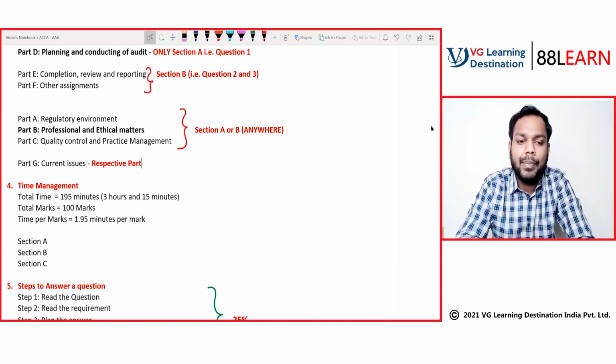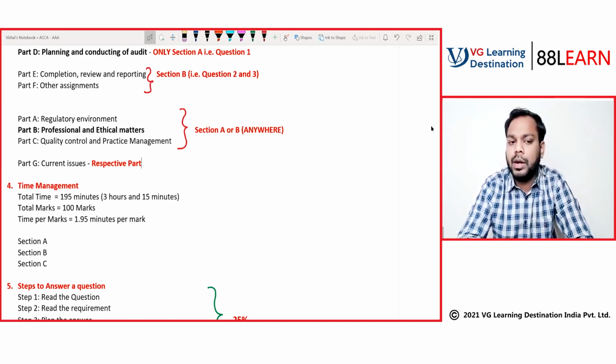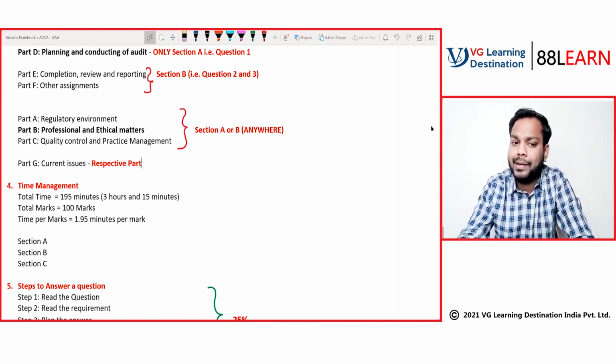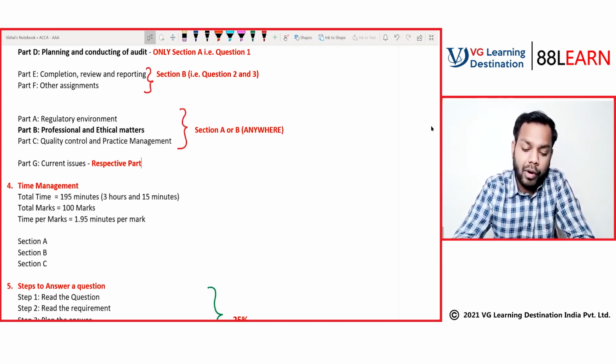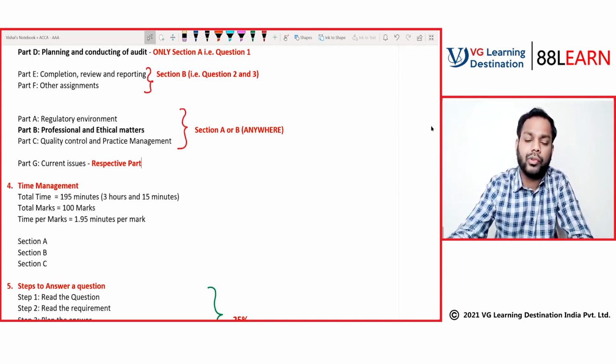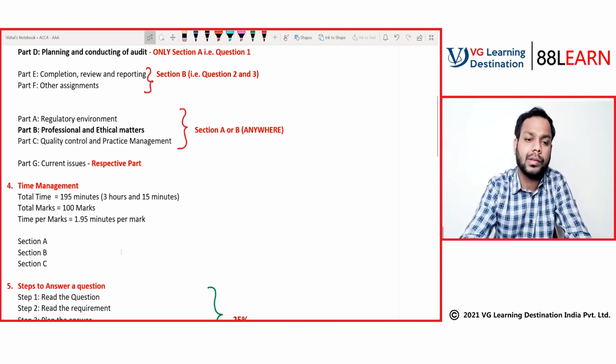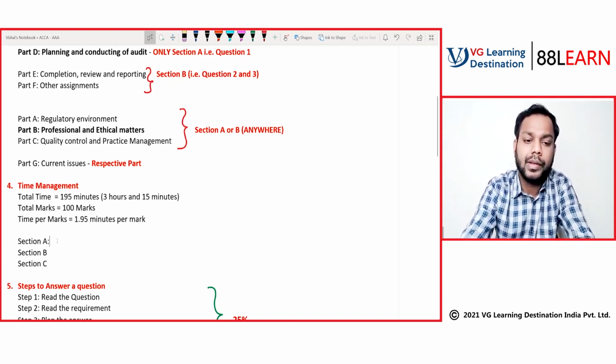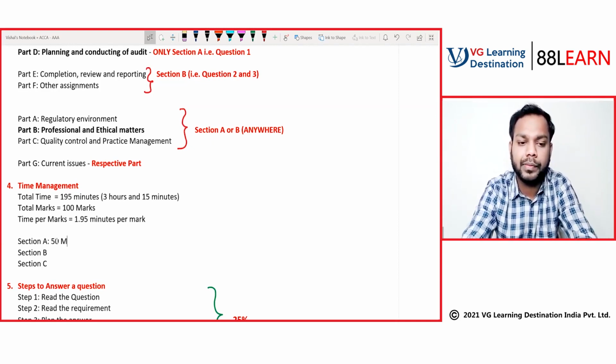The total time given to you is 195 minutes, which comes to around 3 hours and 15 minutes, and the total marks tested is 100 marks. So what is the number of minutes per mark? It is 195 minutes for 100 marks, which comes to 1.95 minutes per mark. Now, section A is of how many marks? Section A is of 50 marks.